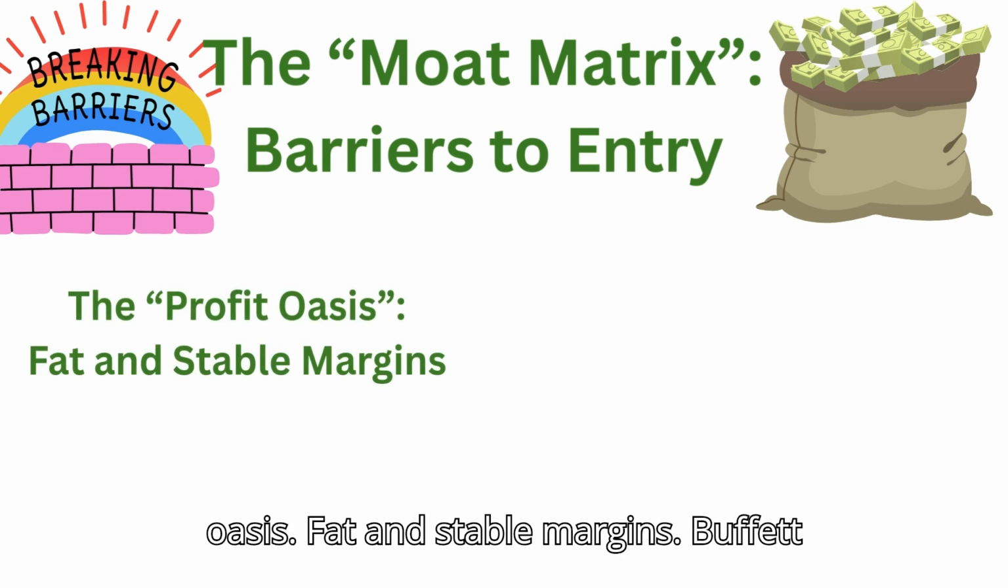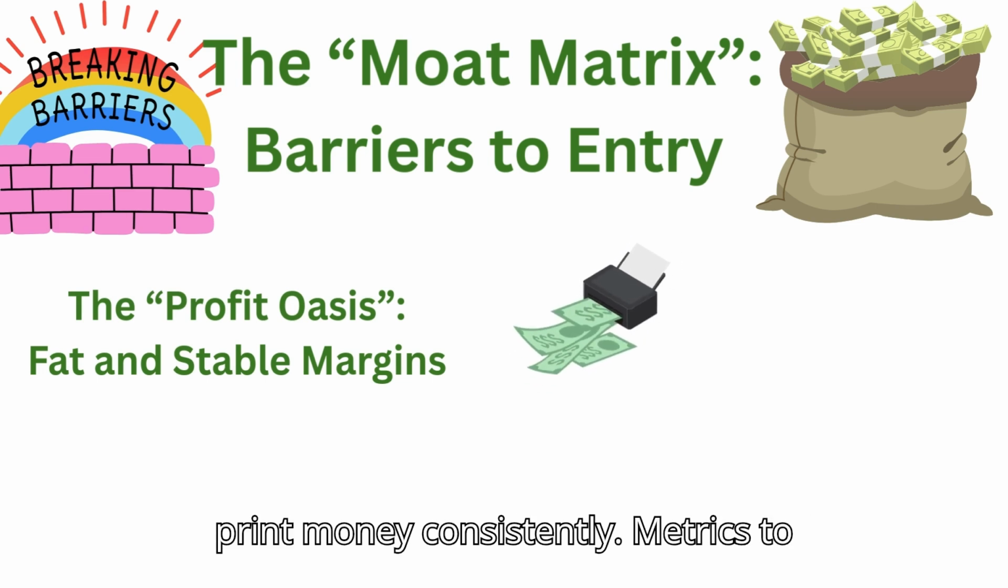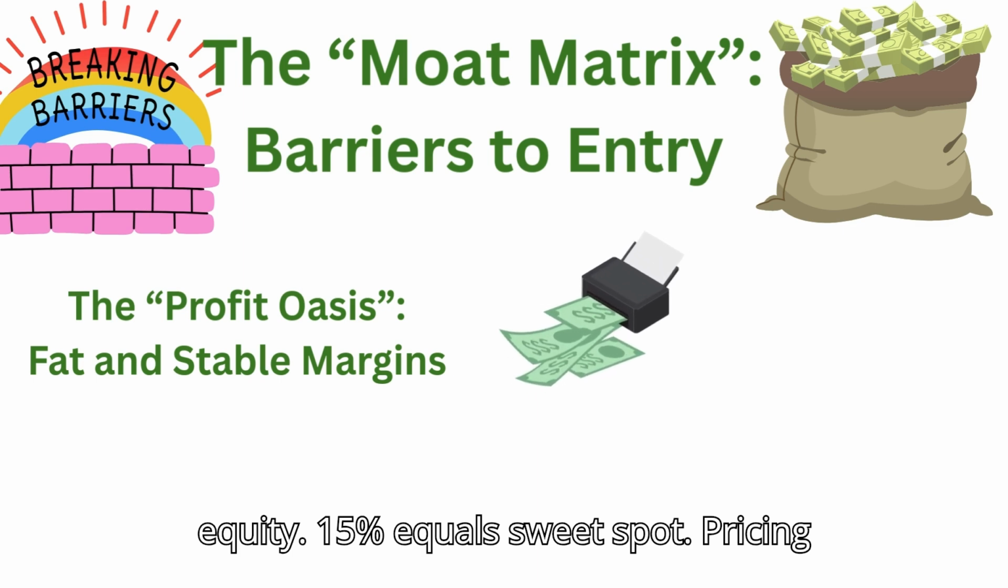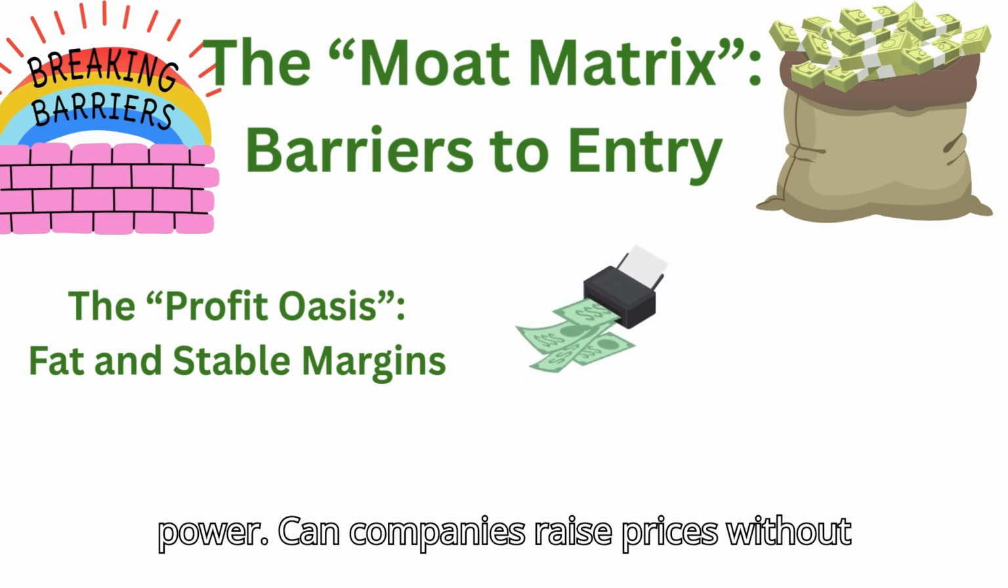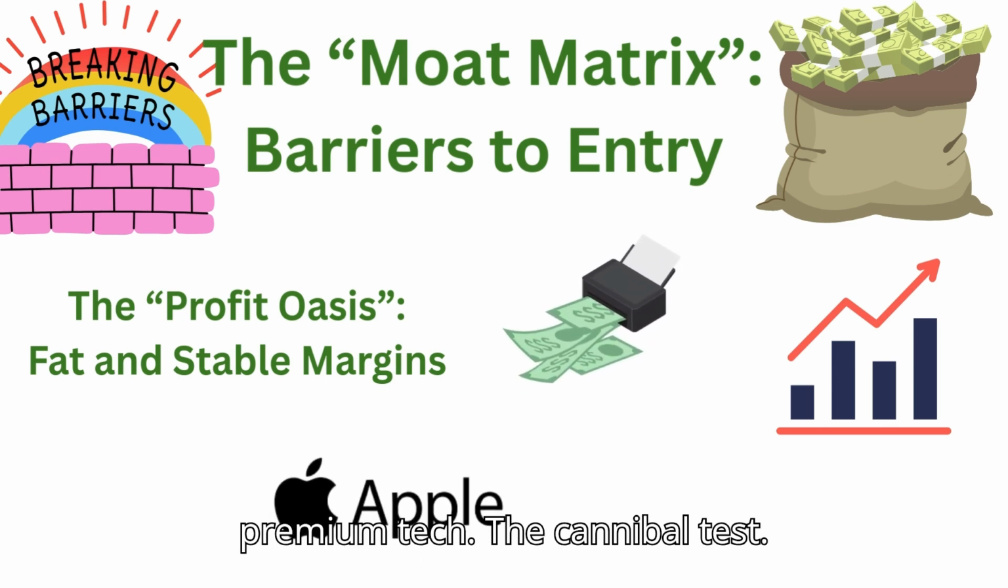The profit oasis: fat and stable margins. Buffett obsesses over industries where companies print money consistently. Metrics to watch: average industry ROE, return on equity, 15% equals sweet spot. Pricing power: can companies raise prices without losing customers? Example, Apple in premium tech.